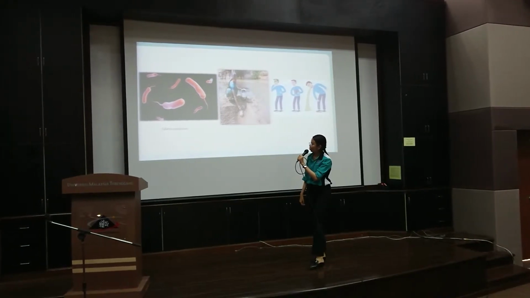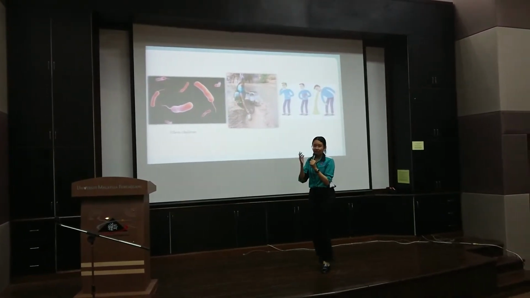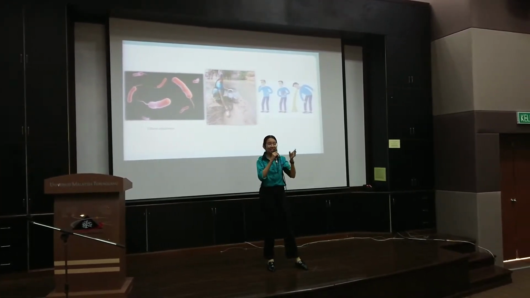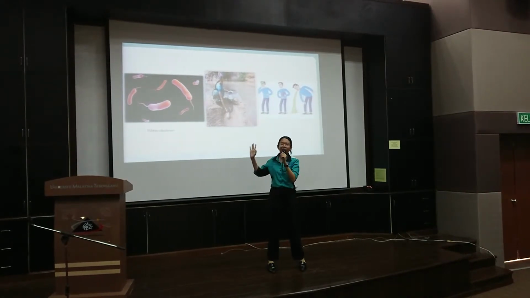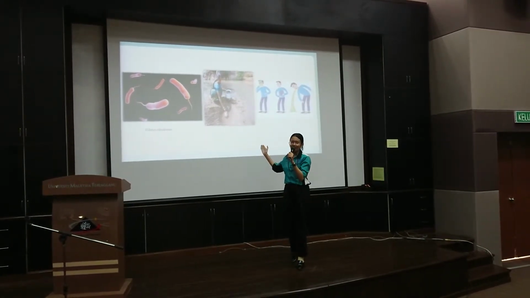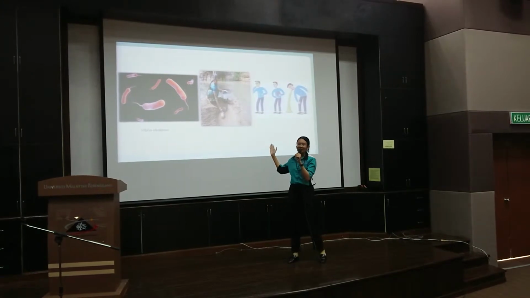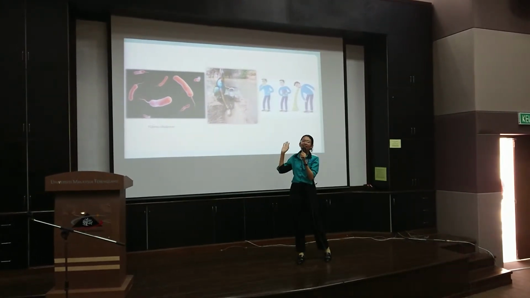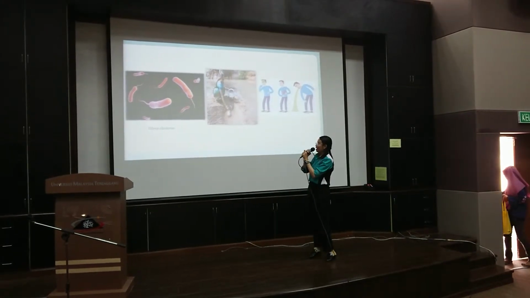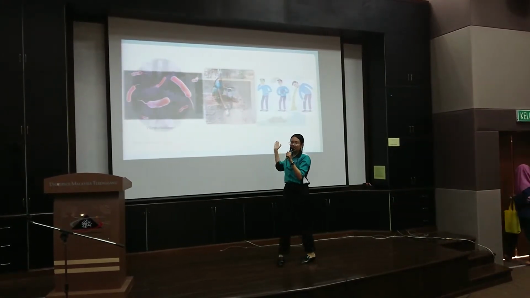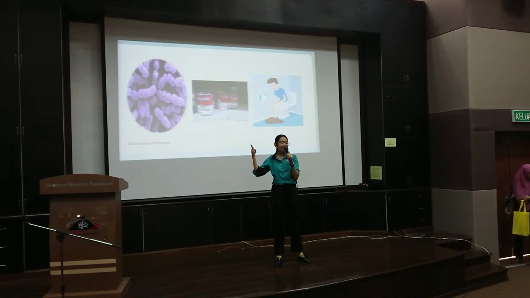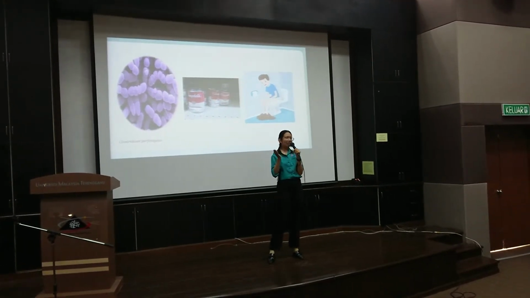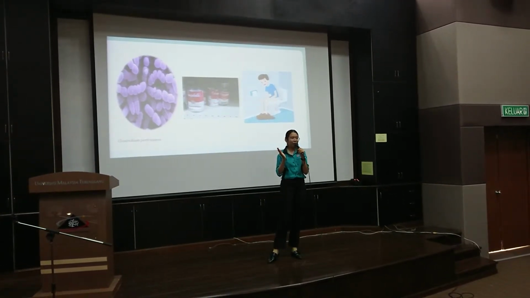Next is Vibrio cholerae. What is the disease that Vibrio cholerae causes? I believe that many of us know this answer. What is the answer? Cholera. Cholera, okay. So this is due to poor sanitation, not enough clean drinking water, and when we humans